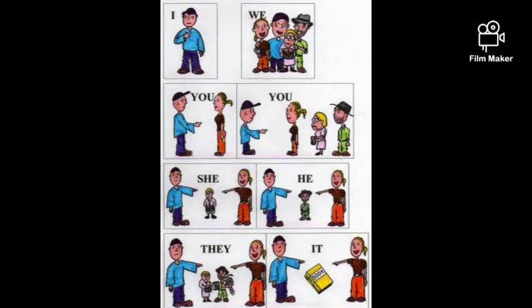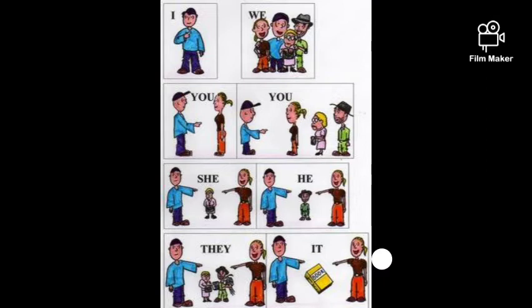If the listener is only one, then you. More than one, also you. Then the third person, about whom we are speaking: he, might be she, or might be it, an object. Or more than one, they. We are talking about them. They are the people coming inside. So more than one, they.